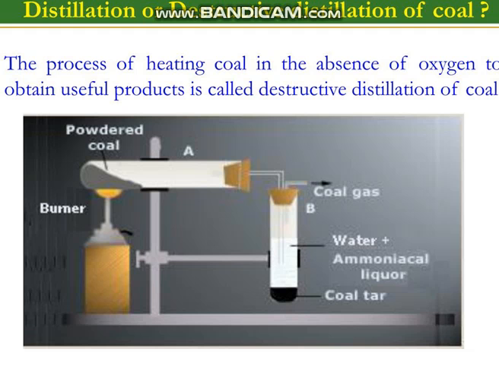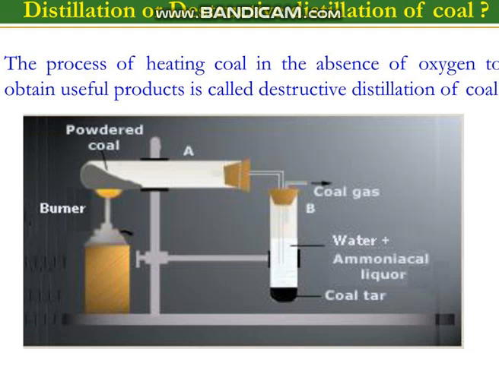Now if you see the diagram, here we have taken the powdered coal in test tube A. On heating this powdered coal, we will get a liquid in test tube B. Black colored liquid you can see in the diagram in test tube B, that is coal tar, and along with this liquid some gases are also produced. Okay, the mixture of gases is named coal gas.